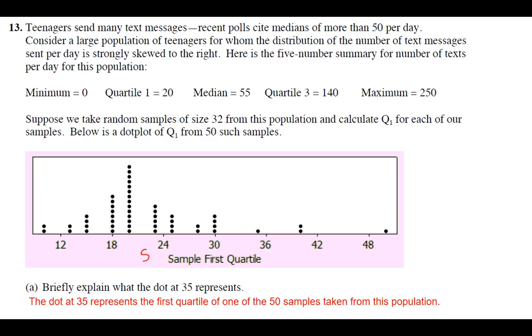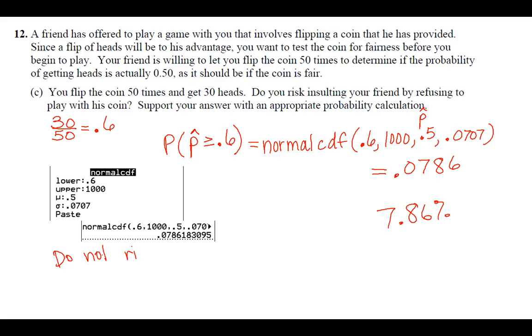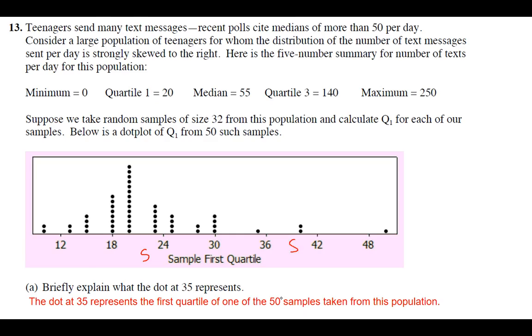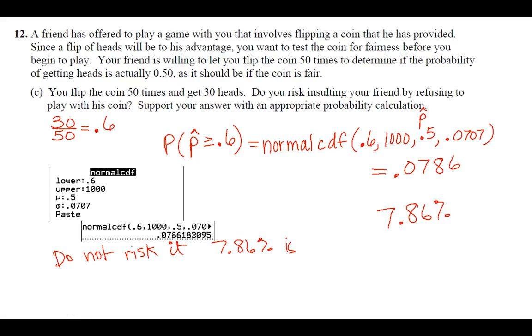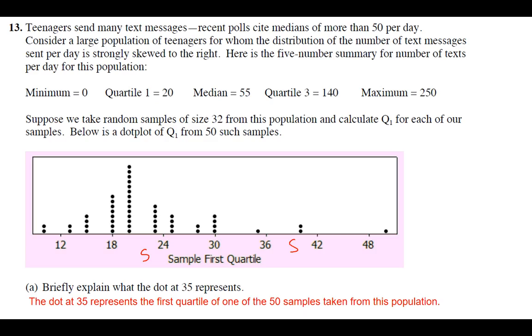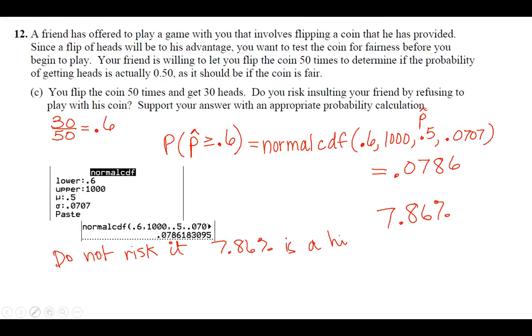Teenagers send many text messages. Recent polls cite medians of more than 50 per day. Consider a large population of teenagers for whom the distribution of the number of text messages sent per day is strongly skewed to the right. Here is the 5-number summary for number of texts per day for this population. We have a minimum of 0, the first quartile is 20, median is 55, third quartile is 140, maximum is 250. Suppose we take random samples of size 32 from this population and we calculate Q1.